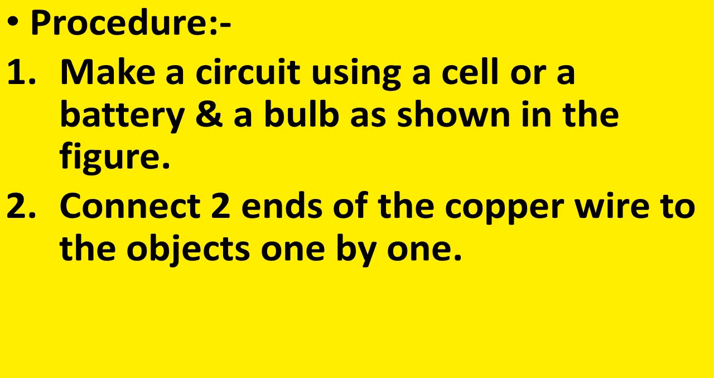Now let us see the procedure. Procedure number 1: make a circuit using a cell or a battery and a bulb as shown in the figure. So first of all, we have to set up a simple circuit using the battery or a pencil cell, bulb, etc. Now, procedure number 2: connect two ends of the copper wire to the objects one by one. So, the ends of the copper wire we have to join with the different objects one by one.